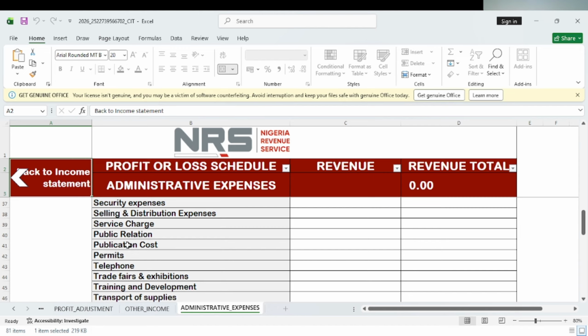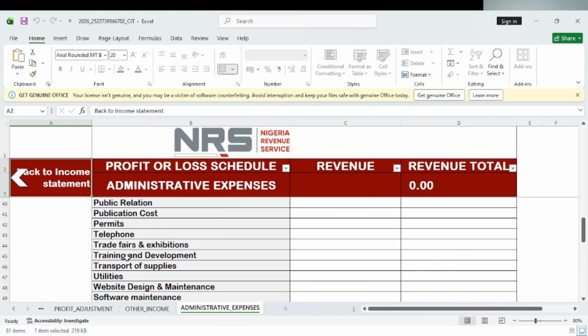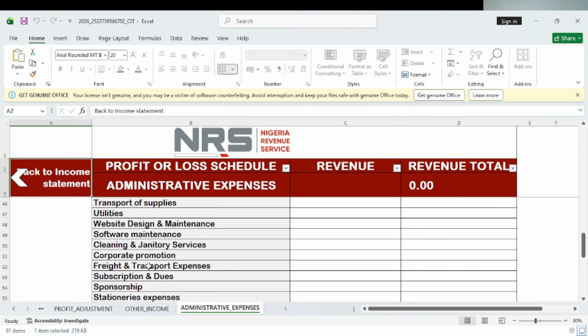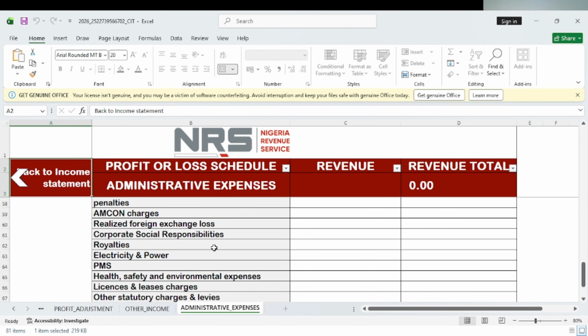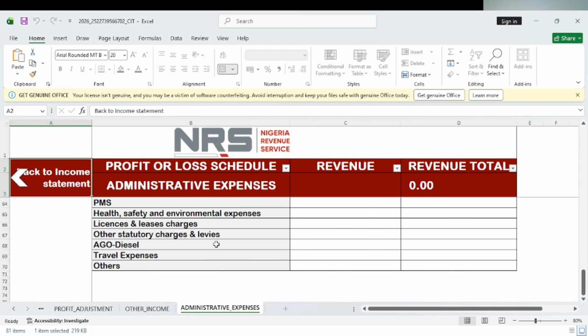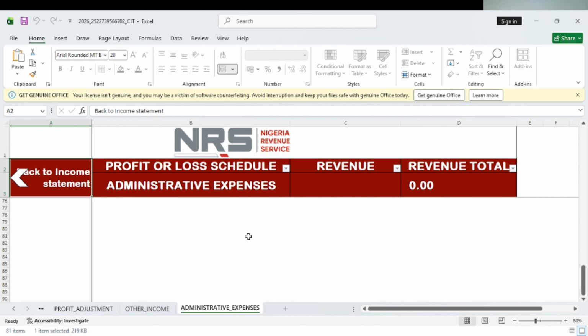Publication, you printed, you did everything. Permits, you got permits from local government to run the business. All those things will be put there. Cleaning and janitorial services. You understand? This might not be put as staff, so they are putting them in here. Software maintenance for those of us that carry out software subscriptions, right? Website design and maintenance. Although you see that these are specific, detailed expenses that you go through as a business, right? So all these things will be put in together properly.